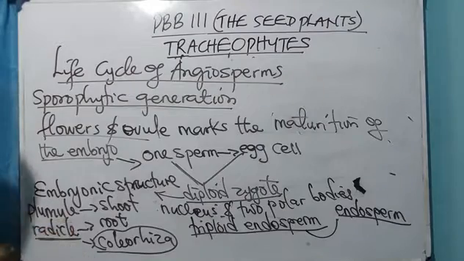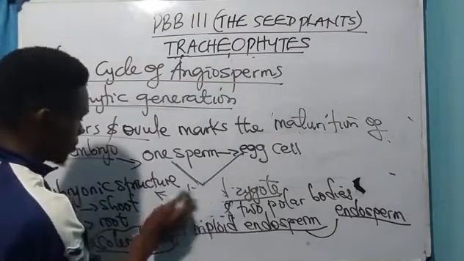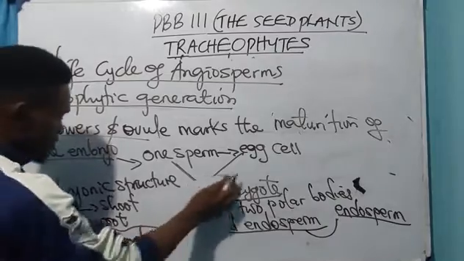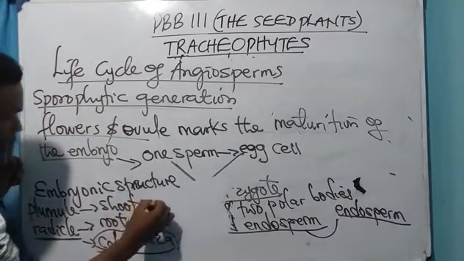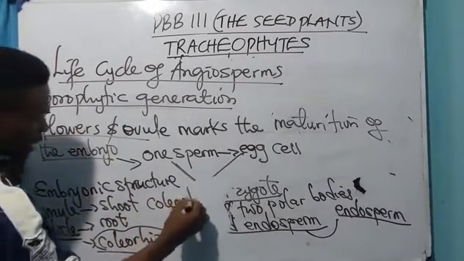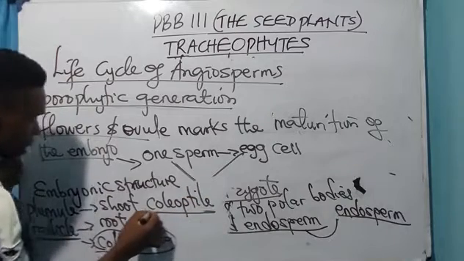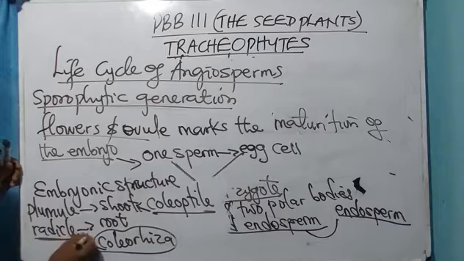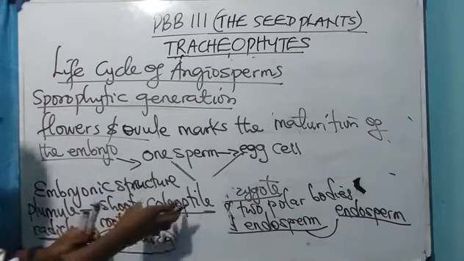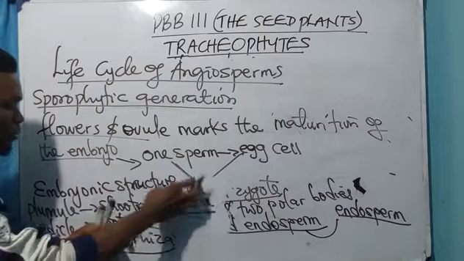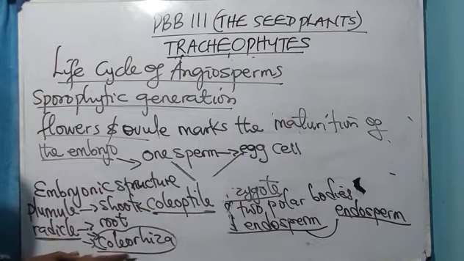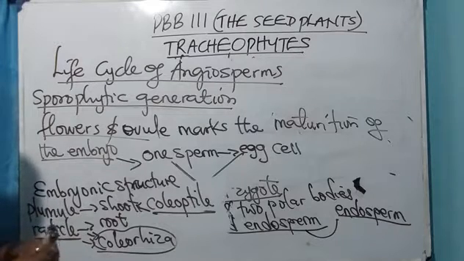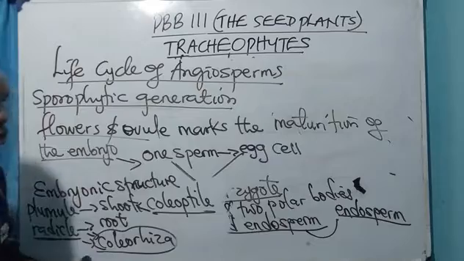But the coleoptile, just follow it bit by bit. The coleoptile protects what? The plumule, while the radicle is protected by what? Coleorhiza. These are the protective shields. If this one protects or surrounds the plumule, then the coleorhiza protects the radicle, which is the embryonic roots.